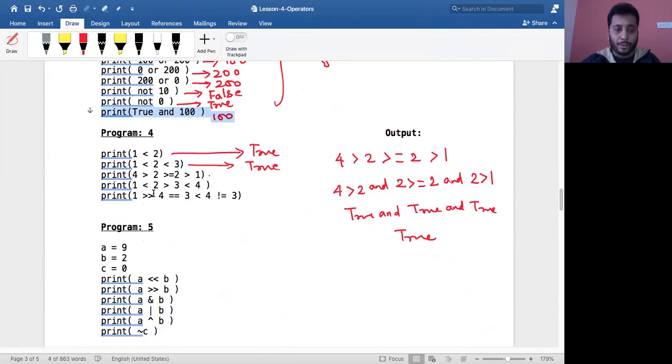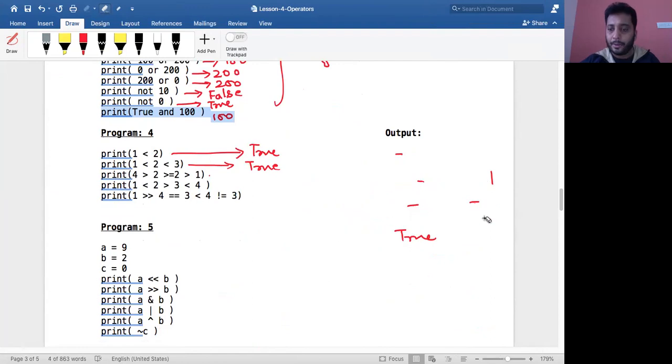Yeah, so now 1 less than 2, I'll solve this also. I'll remove this from here. Okay, so now 1 less than, which is that? This one, right? So it is 4. Did I solve this? This I have solved now, right? It resulted in a true value, correct? Okay, yeah, it resulted in a true value. What is the next one? Give me a moment. Yeah, what is this? 1 less than 2.